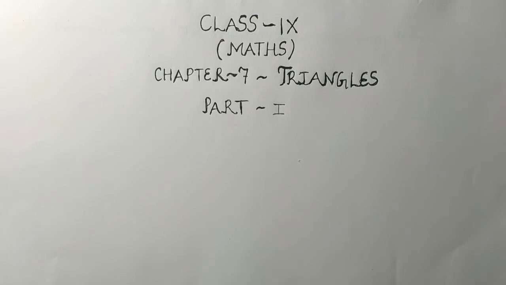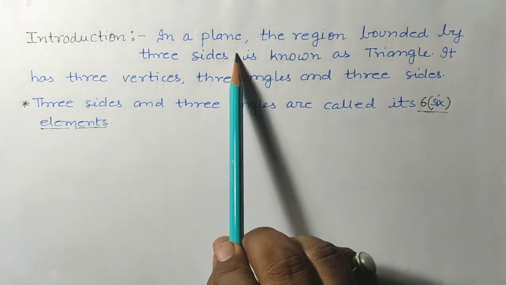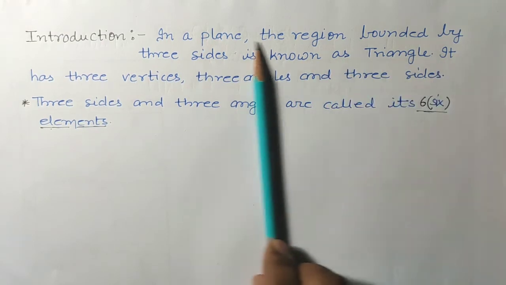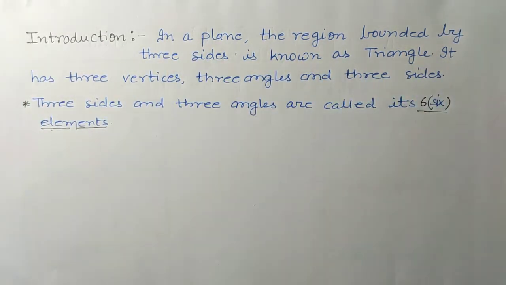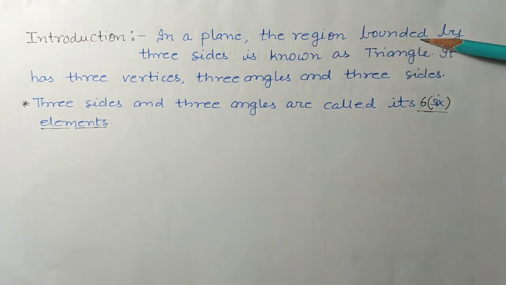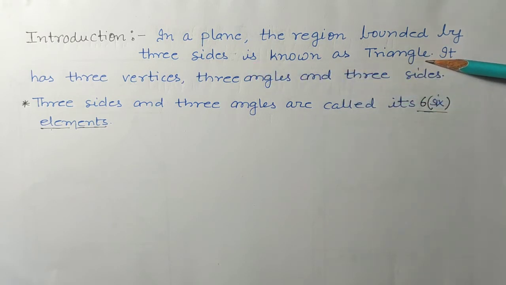So let us start from the beginning, that what is the definition of triangle. We can define a triangle in a plane, means on a plane surface, like this paper sheet is a plane surface. So in a plane, the region bounded by three sides is known as triangle.